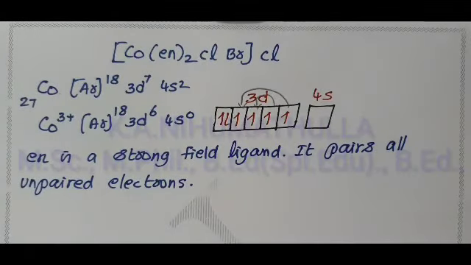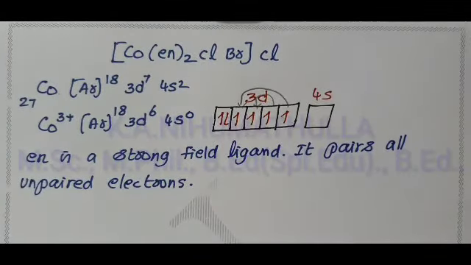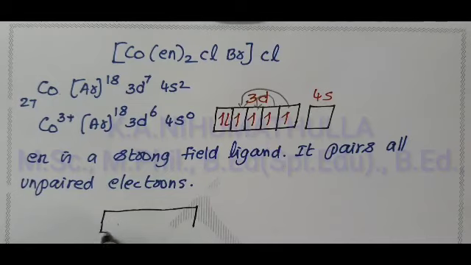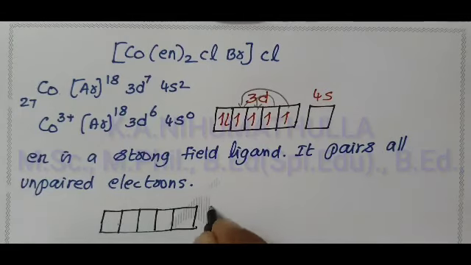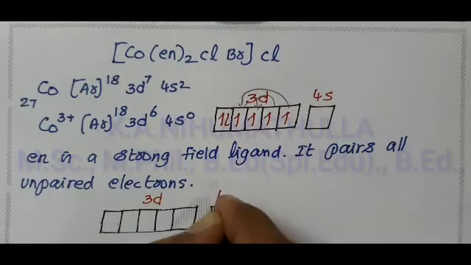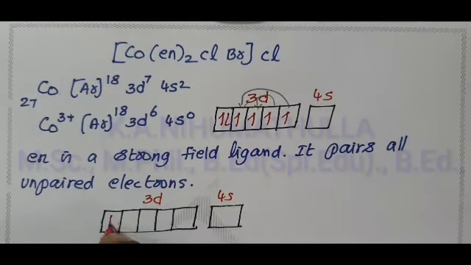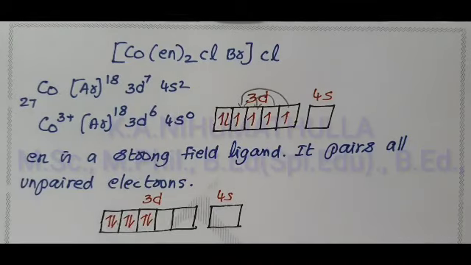After pairing, the box form electronic configuration is: the d orbital has 5 orientations, dxy, dyz, dzx, dx squared minus y squared, dz squared, and the 4s orbital. In 3d and 4s, there are 2 electrons in the first orbital, another 2 electrons, another 2 electrons.